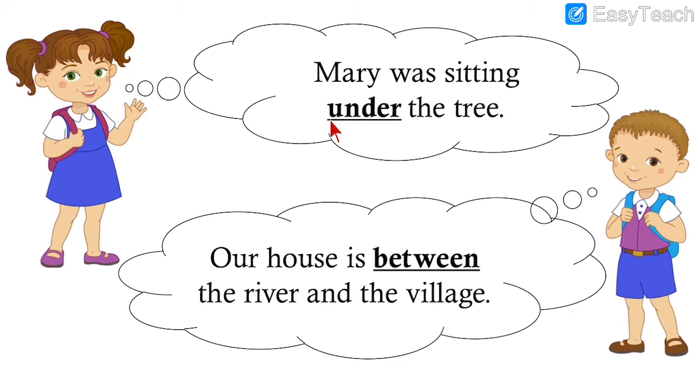Mary was sitting under the tree. Our house is between the river and the village. So here under and between show the position. Where was Mary sitting? Under the tree. It shows the position of Mary. Where was the house? Between the river and the village. Between means in the middle. So that also shows the position of the house.